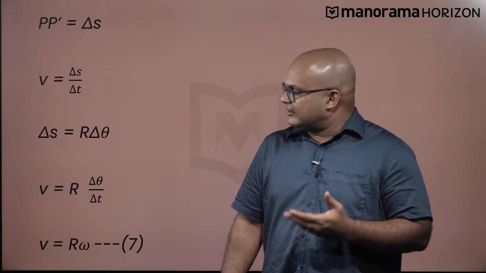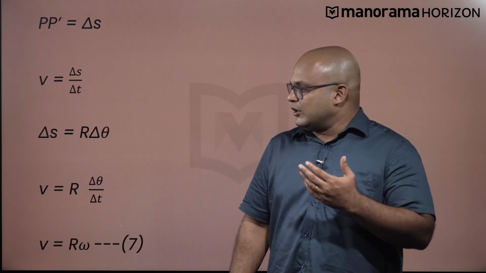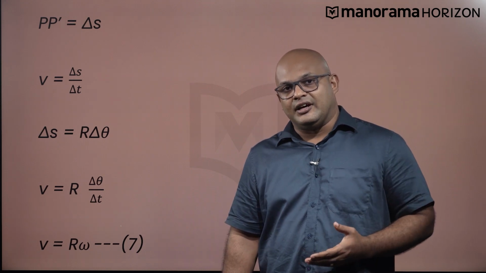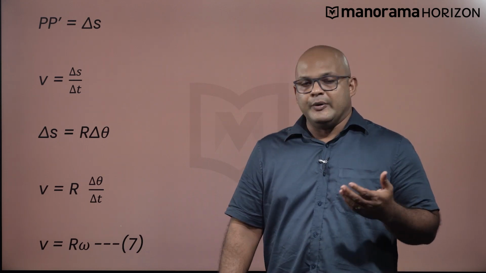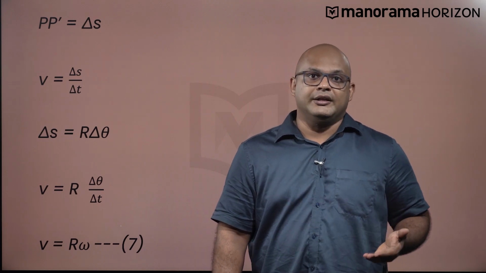But we know that delta s is equal to capital R multiplied by delta theta from earlier. So equating those terms, we get v equals capital R delta theta by delta t. And equating those equations, we get v equals capital R multiplied by omega.